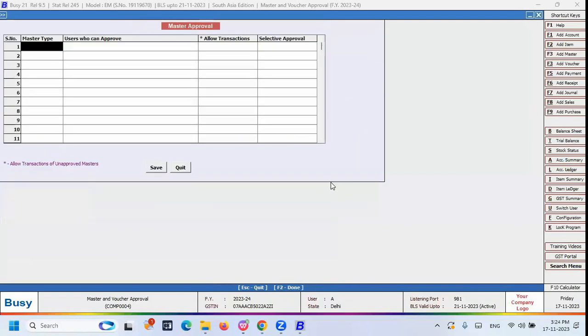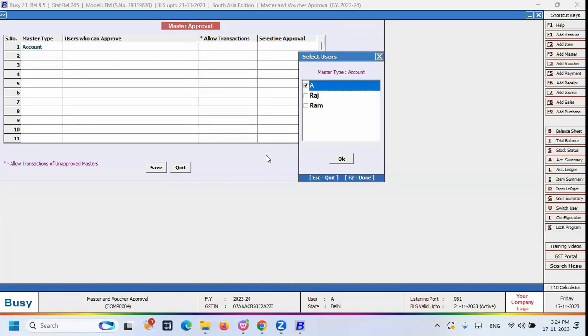Here I can select the master. So you can decide which type of master approval is required, account master or item master. Account master means bank ledger, customer ledger, party ledger, expense ledger, income ledger, right? So these are all called accounts, or you can say ledgers. Item means, say you have some retail shops, you have different items like rice, atta, oil items. These are all the items. So you can decide which type of master approval is required.